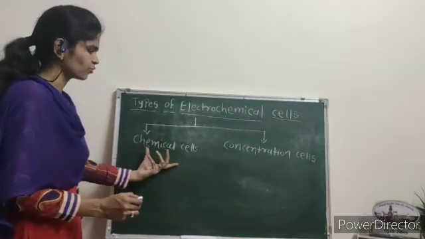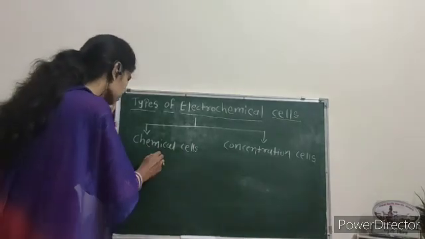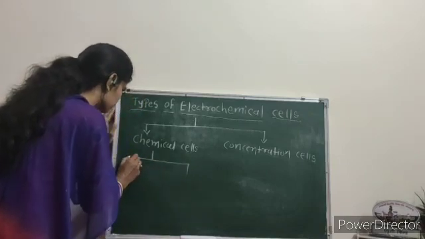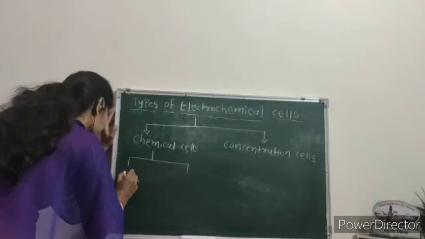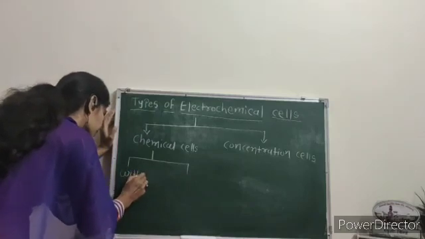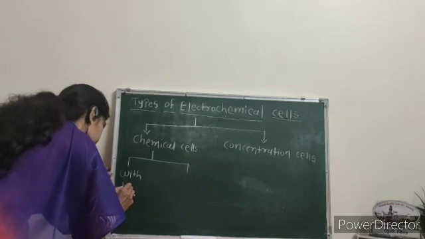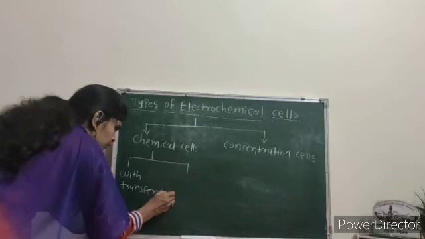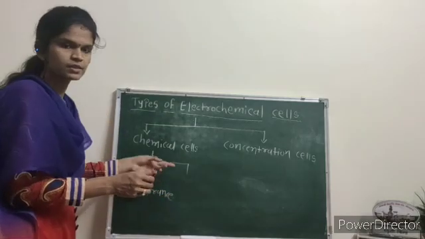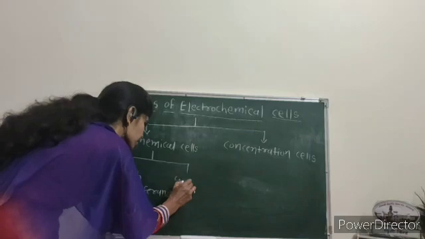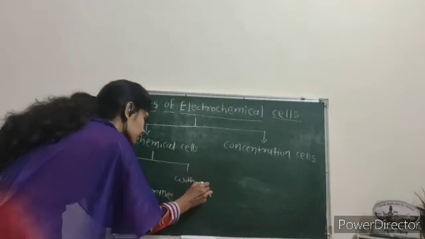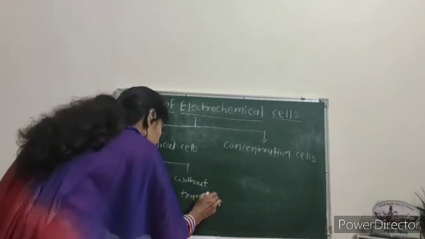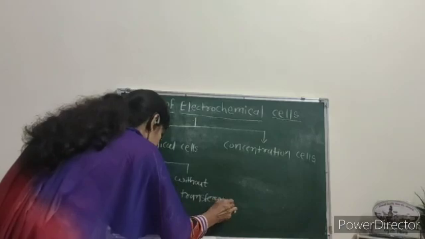Again, the chemical cell is classified in two types, that is, with transference and without transference chemical cell. With transference chemical cell, and the second type is without transference chemical cell.